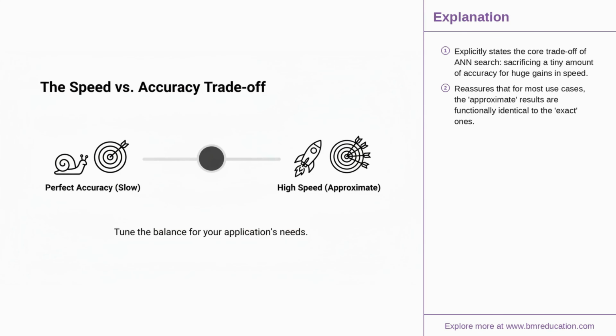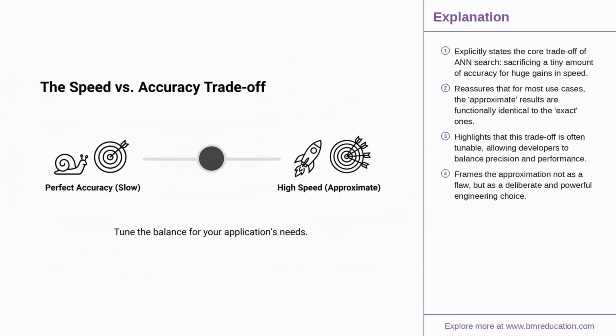This incredible speed from ANN search comes with a small, intentional trade-off between perfect accuracy and blazing fast performance. Instead of guaranteeing the absolute, mathematically perfect nearest neighbors, ANN algorithms aim to find good enough or almost perfect neighbors. For most applications, the difference is imperceptible to the end user, but the performance gain is monumental, often reducing search times by orders of magnitude.